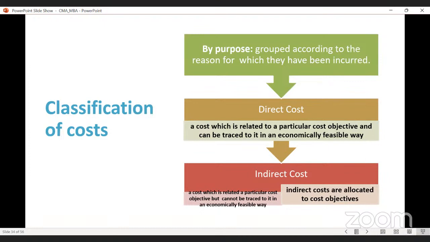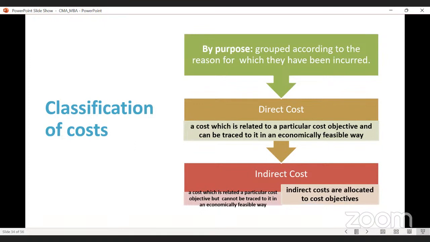Again, indirect cost means what? A cost which is related to a particular cost objective but cannot be traced to it. We cannot easily trace it in an economical way. So indirect costs are allocated to cost objectives.